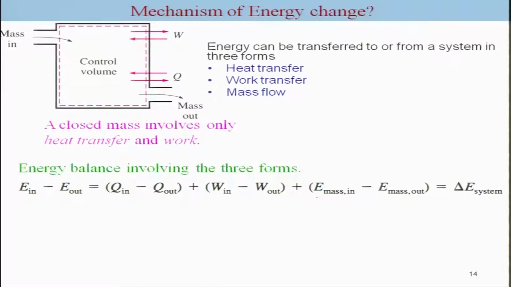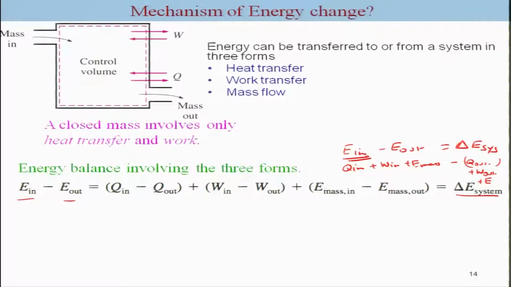So, a general definition in that case would be E in minus E out is equal to delta E system. And what is E in here? E in is equal to Q in plus W in plus E mass in, minus Q out plus W out plus E mass out.